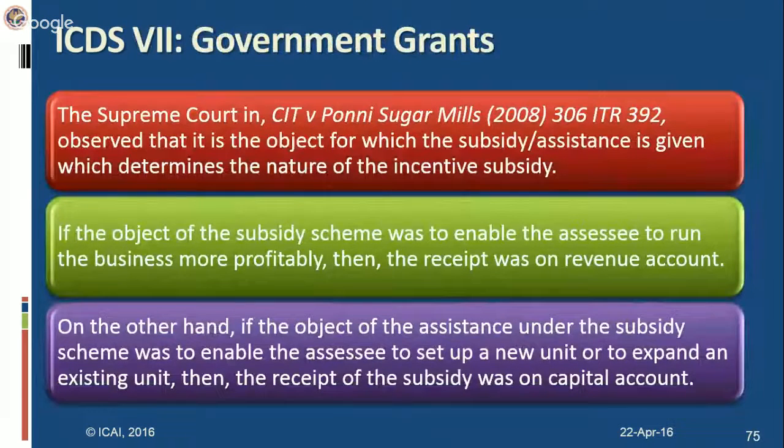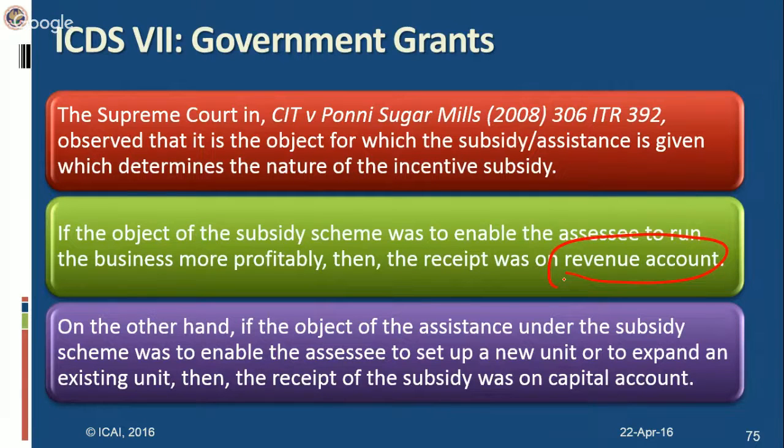Government grants. As far as government grants were concerned, Ponni Sugars Limited had laid down the rationale. The object for which the subsidy is given will determine the nature of the incentive subsidy, whether it's capital in nature or revenue in nature. If the object was to enable the assessee to run the business more profitably, then the receipt would be revenue in nature.